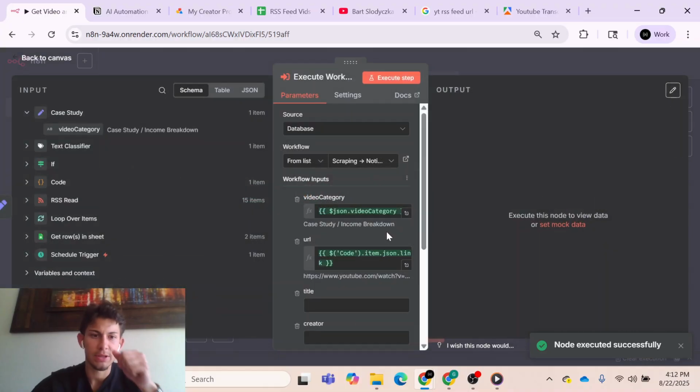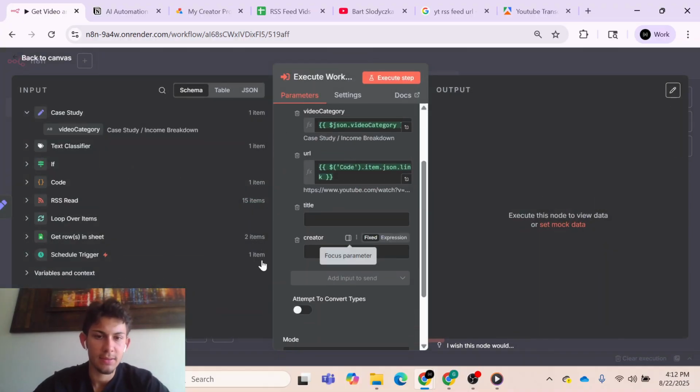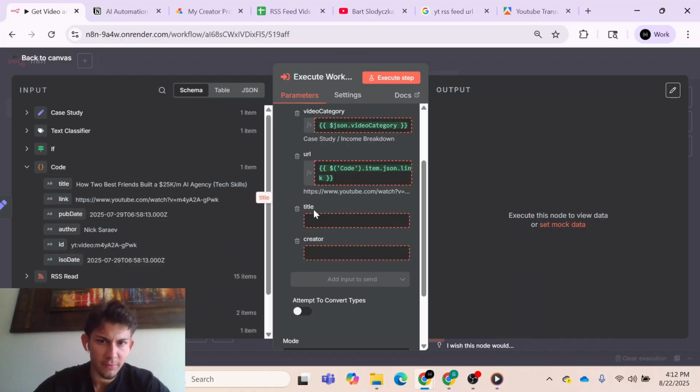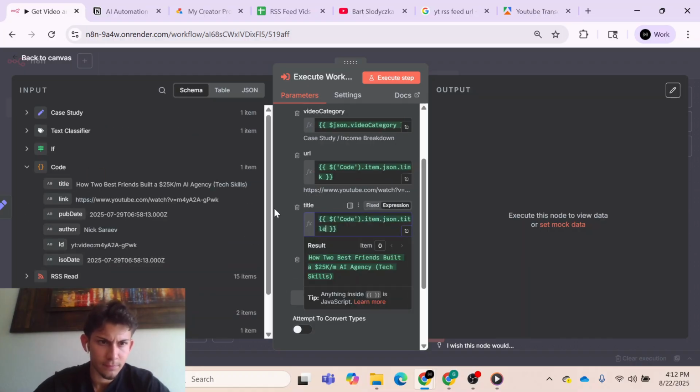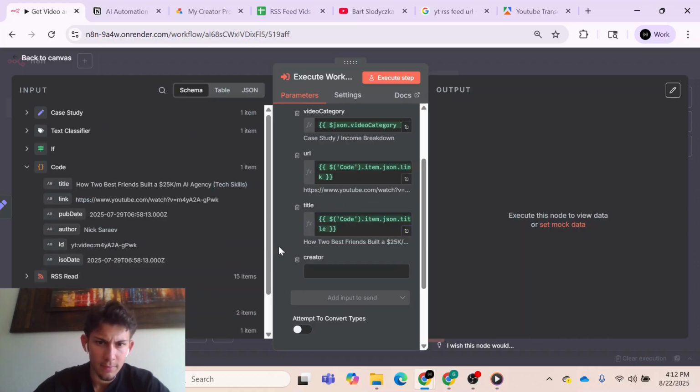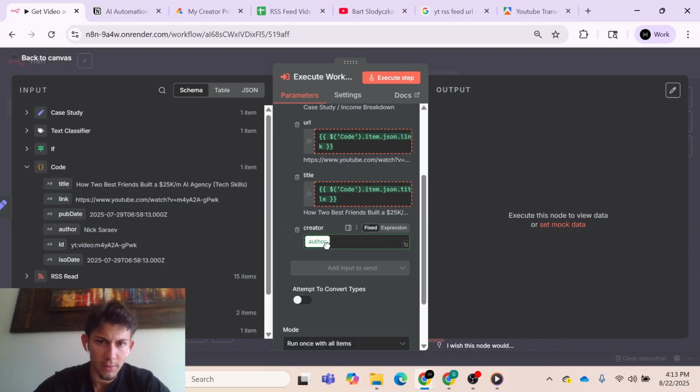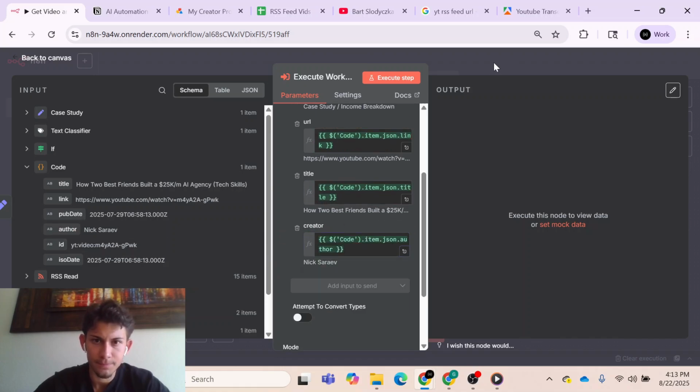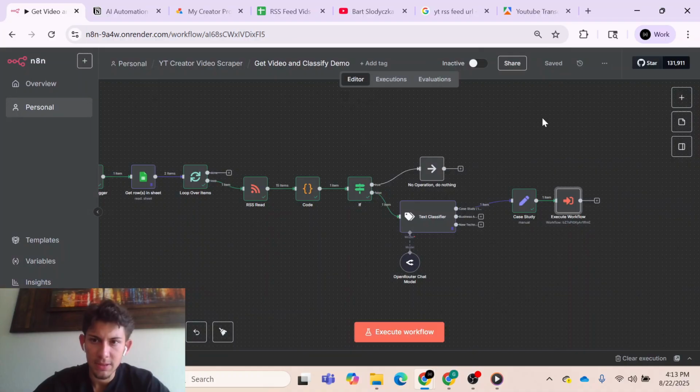All right, and now we can just pass our variables into these parameters right here. So our title will be from this code node, boom. And then our creator will be our author, boom. Cool, let's save that. And now let's test how this works if we completely execute our workflow. So let's just do that.